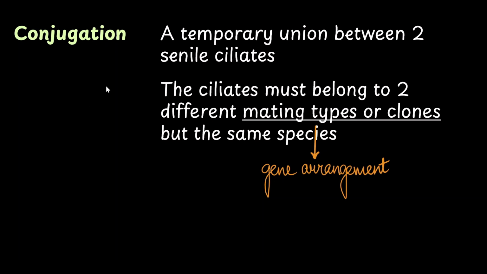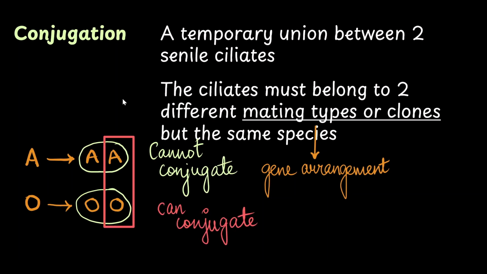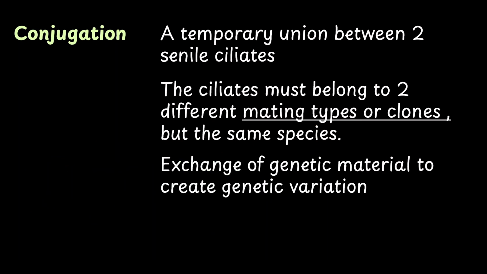It is observed that Paramecium usually shows two types of genetic rearrangement, the A and the O. A undergoes binary fission to give organisms with A mating type, whereas O undergoes binary fission to give mating type O. Two organisms that are A or O cannot undergo conjugation, but an A organism and an O organism can conjugate. This ensures that there is exchange of genetic material, and this helps in creating genetic variation.